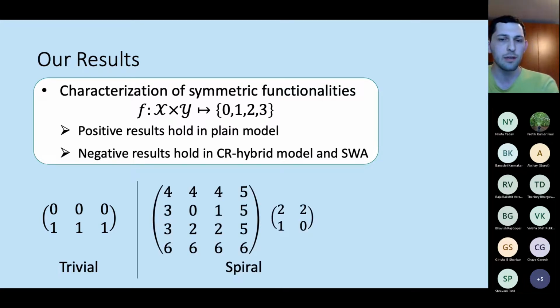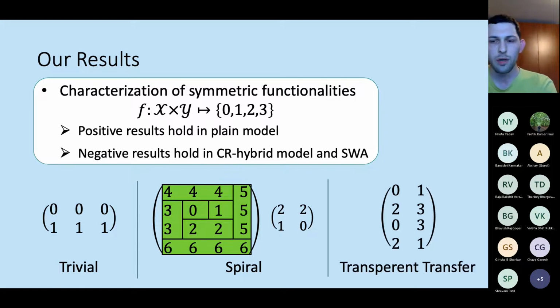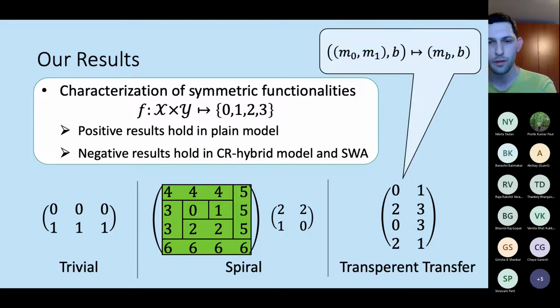The second class is what we refer to as spiral functionalities, and we gave them this name because they have this sort of spiral structure inside of the matrix. And finally, we have the class of transparent transfer functionalities. The reason we named it this way is because this matrix can also be defined using this equation above, which is very similar to oblivious transfer.